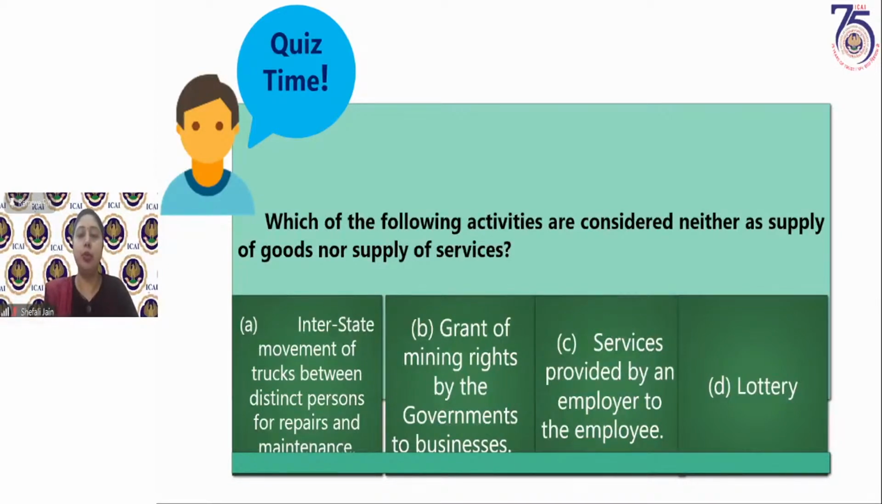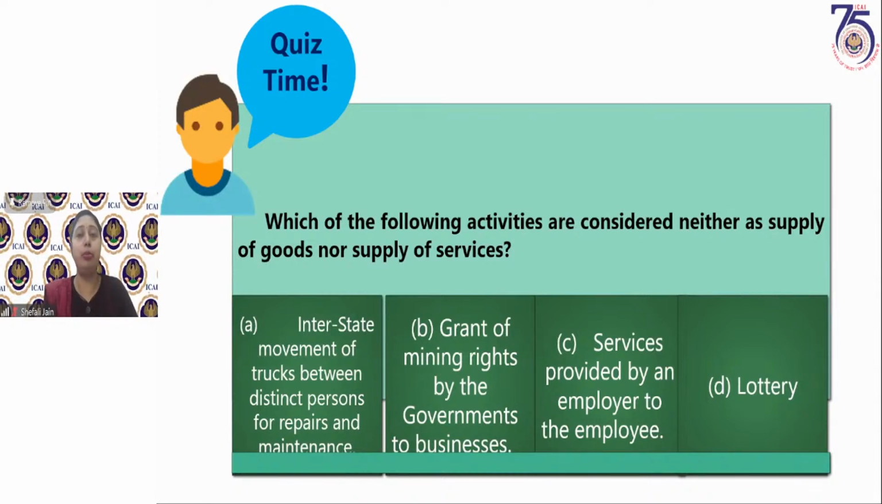Option C, services provided by an employer to employee. It is not mentioned that it is in course of employment. We have seen in Schedule 1, para 2, that any gift or any service provided by employer to employee will be considered as a supply, provided it is not in course or in relation to employment. So here nothing is mentioned, so we cannot assume that he has provided it in course of employment.